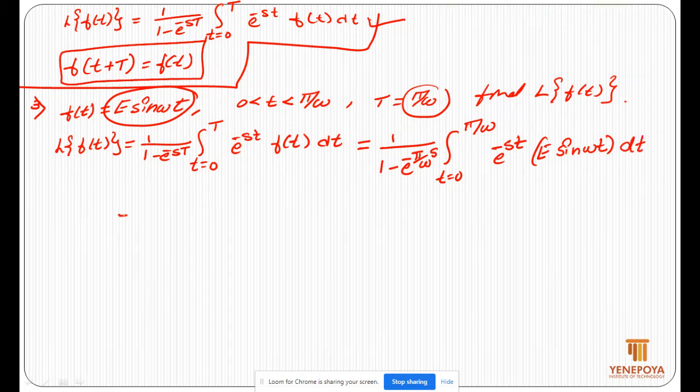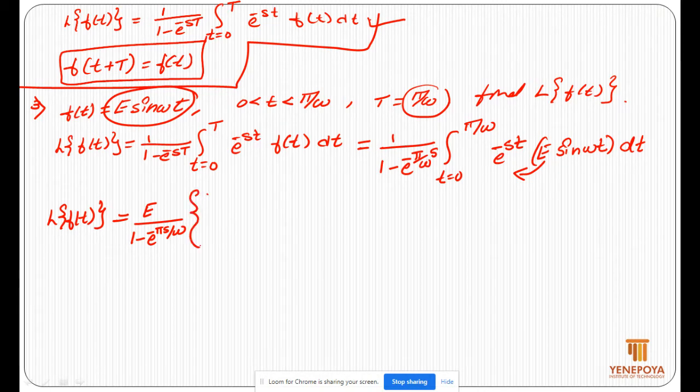Since e is constant, you can take e out from the integration. So Laplace transform of f of t, e is taken out, divided by 1 minus e power minus pi s by omega,